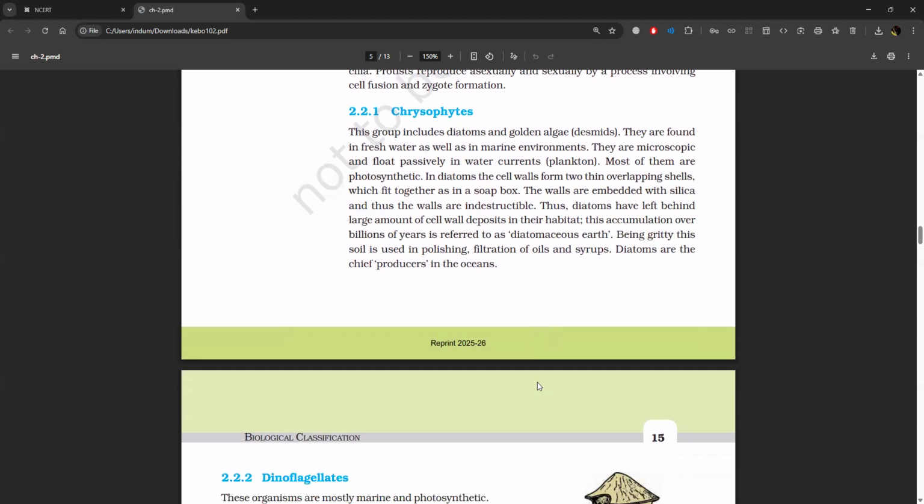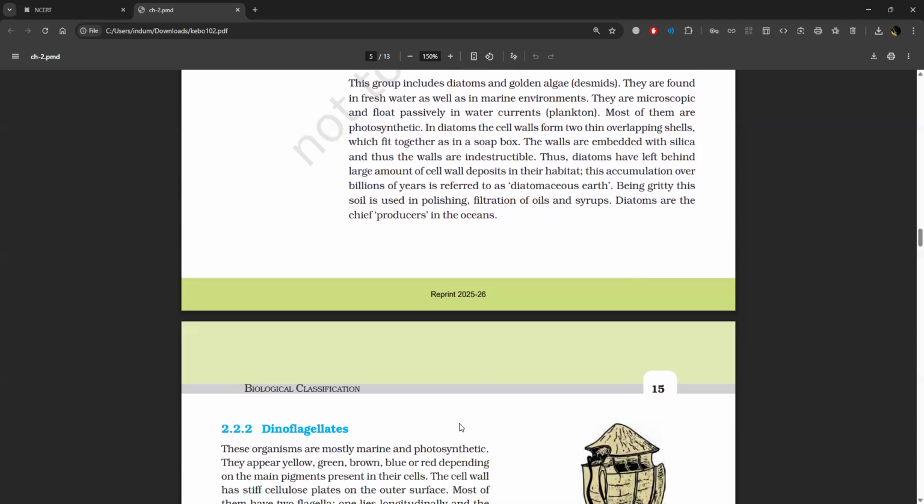In diatoms, the cell walls form two thin, overlapping shells which fit together as in a soap box. The walls are embedded with silica and thus the walls are indestructible. Thus, diatoms have left behind a large amount of cell wall deposits in their habitat. This accumulation over billions of years is referred to as diatomaceous earth. Being gritty, this soil is used in polishing, filtration of oils and syrups. Diatoms are the chief producers in the oceans.